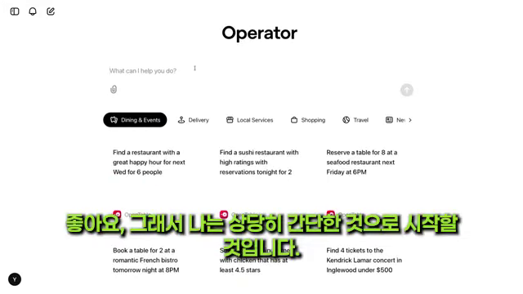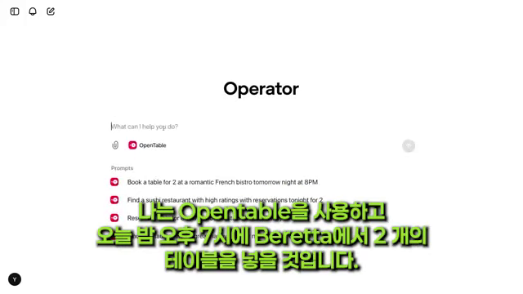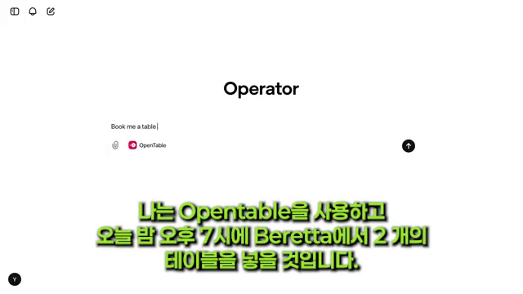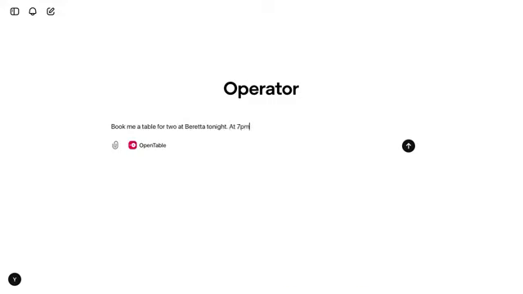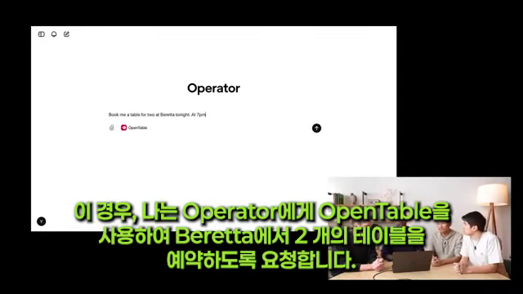Okay, so I'm going to start with something fairly simple. I'm going to use OpenTable and say, book me a table for 2 at Beretta tonight at 7 p.m. Okay. And so you specifically chose OpenTable. Yeah, in this case, I'm asking Operator to use OpenTable to book a table for 2 at Beretta.